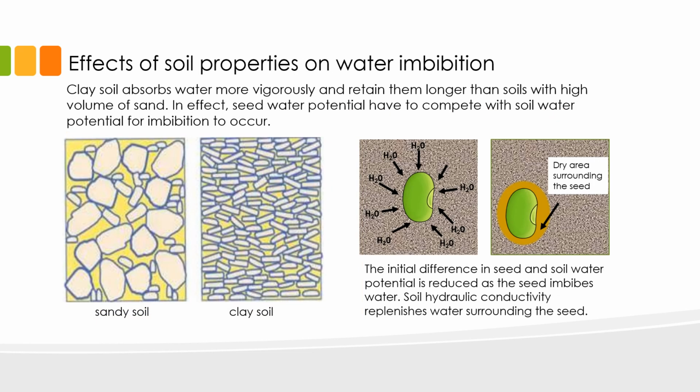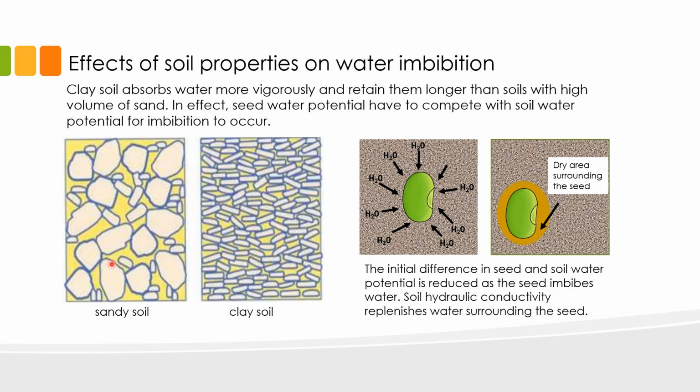Soil physical properties are also important determinants of seed water imbibition. We have here as examples a sandy soil and a clay soil. The clay soil absorbs more water more vigorously and retains it longer than soils with a high volume of sand. In effect, seed water potential has to compete with soil water potential for imbibition to occur. That means your seed will imbibe water faster when you put it in sandy soil just because the sand will